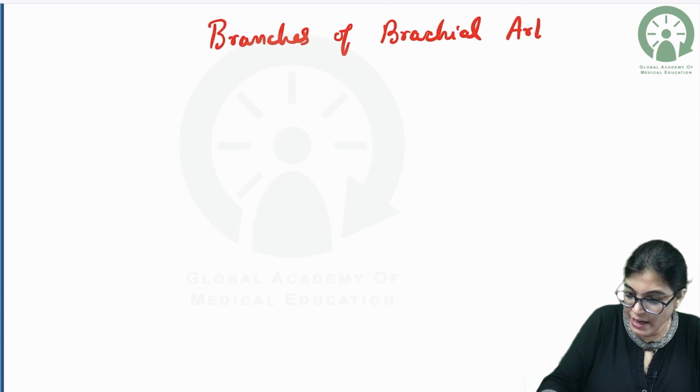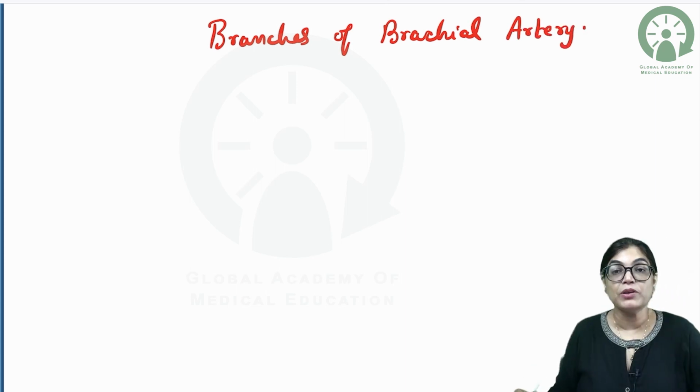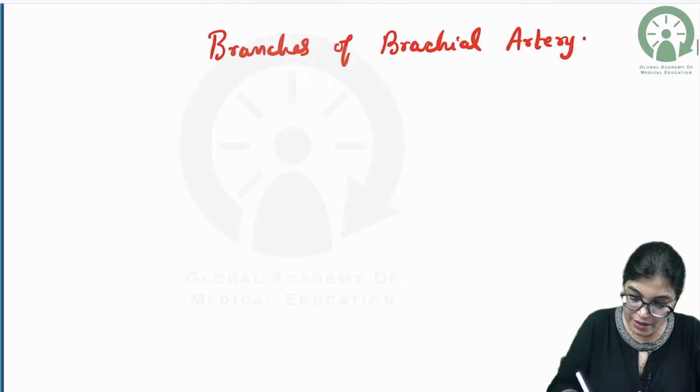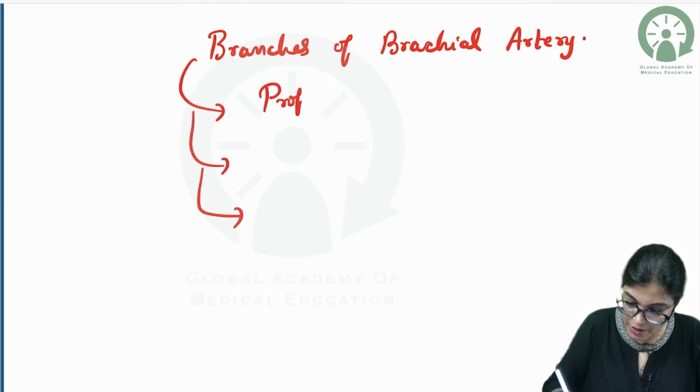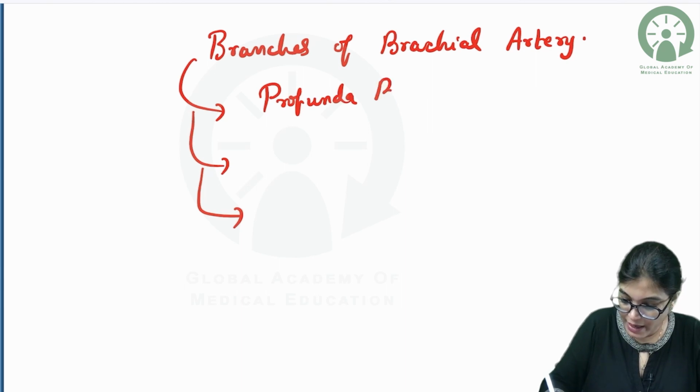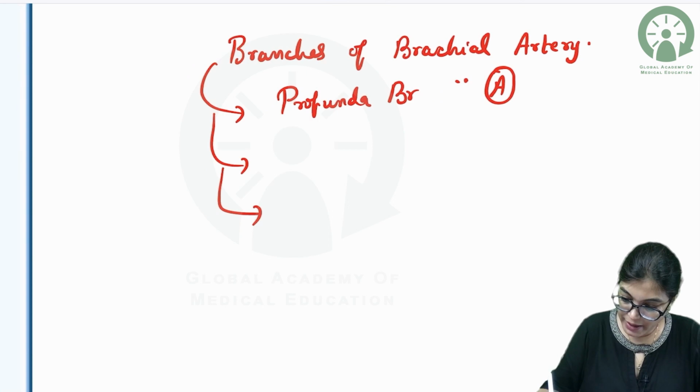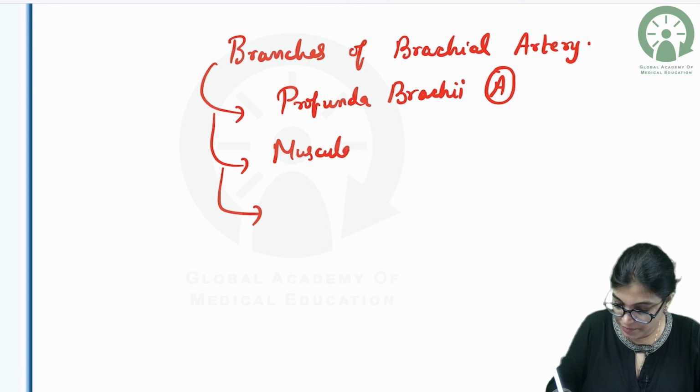We know that the brachial artery is a continuation of the axillary artery beyond the level of the teres major muscle. So, that is known to you. The branches are important. One of the most important is the profunda brachii artery, the largest branch. Then we have muscular branches.